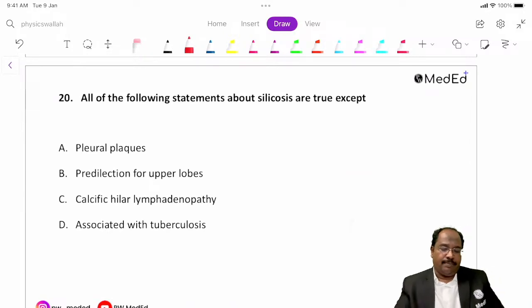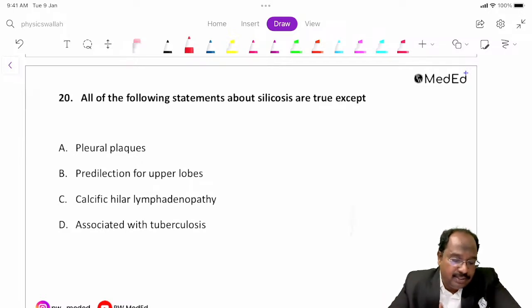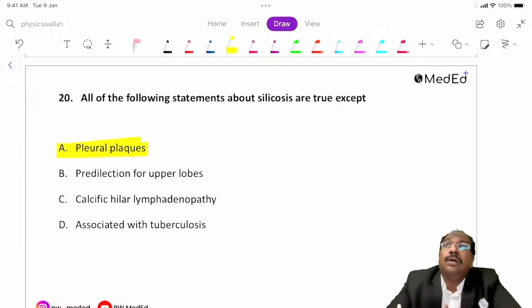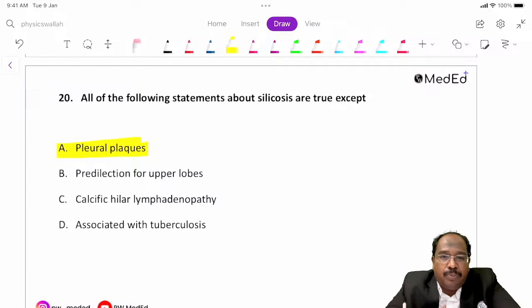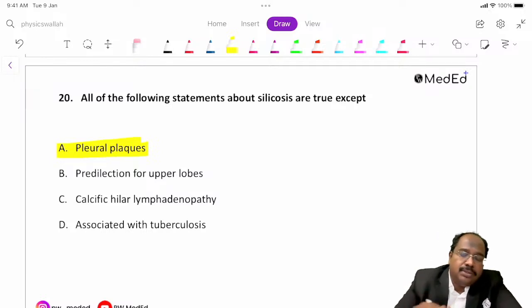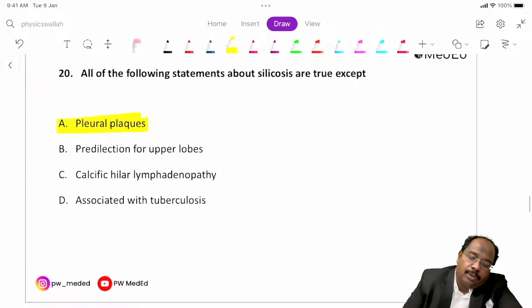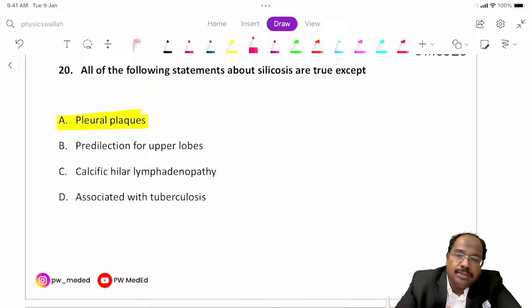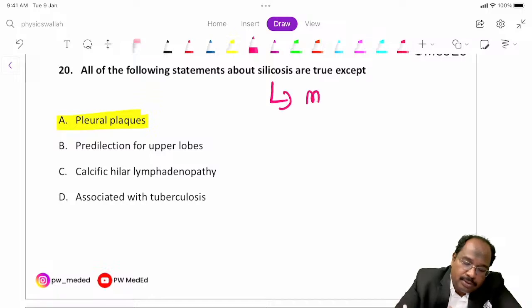All of the following statements about silicosis are true except. So this question is related to pneumoconiosis. What is the answer? This is pleural plaques. All the following statements about silicosis are true except pleural plaques. So silicosis is the most common pneumoconiosis.